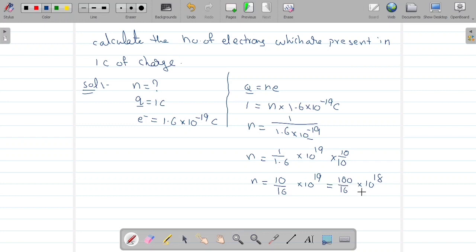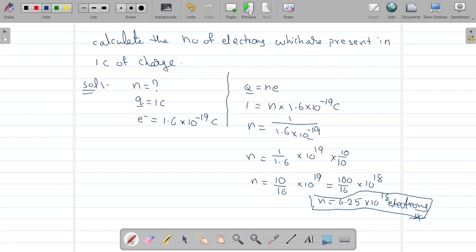I have taken 1 here, so it remains 10. After calculating, how much will we get? It will be 6.25 into 10 power 18. What is 10 power 18? Electrons. So n equal to 6.25 into 10 to the power of 18 electrons. Children, is it clear?